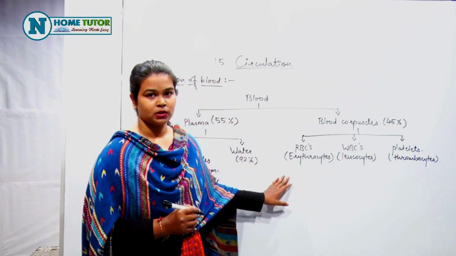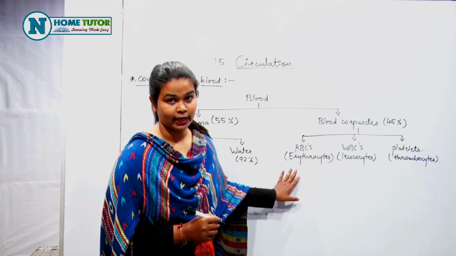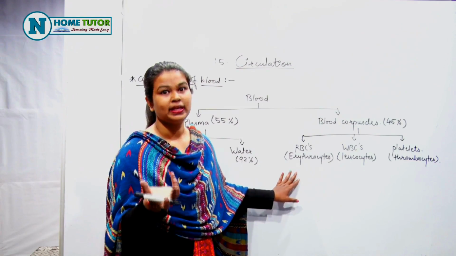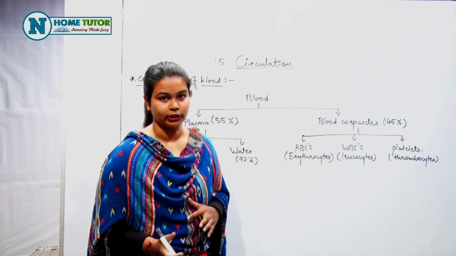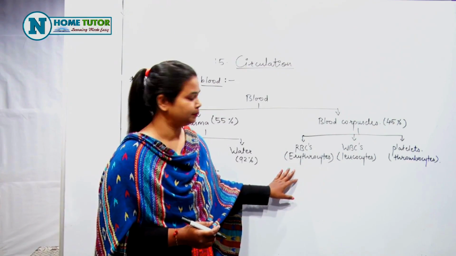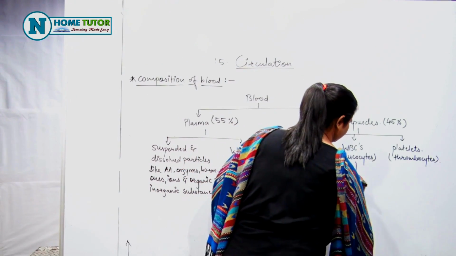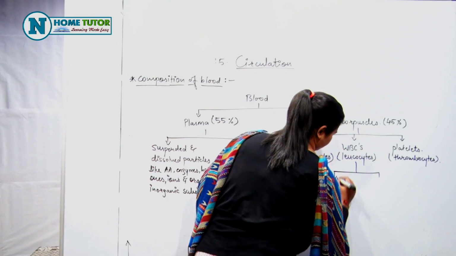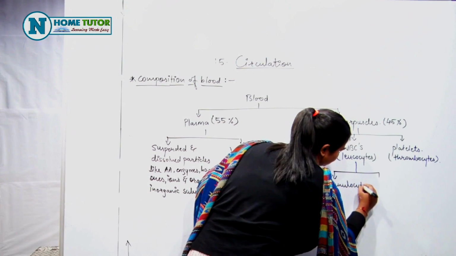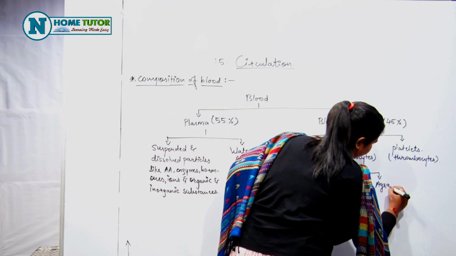Now, RBCs are red blood corpuscles, which are also known as erythrocytes. These are responsible for carrying oxygen all over the body, right? And it is red in color due to the presence of hemoglobin. WBCs are of two types, that are granulocytes and agranulocytes.